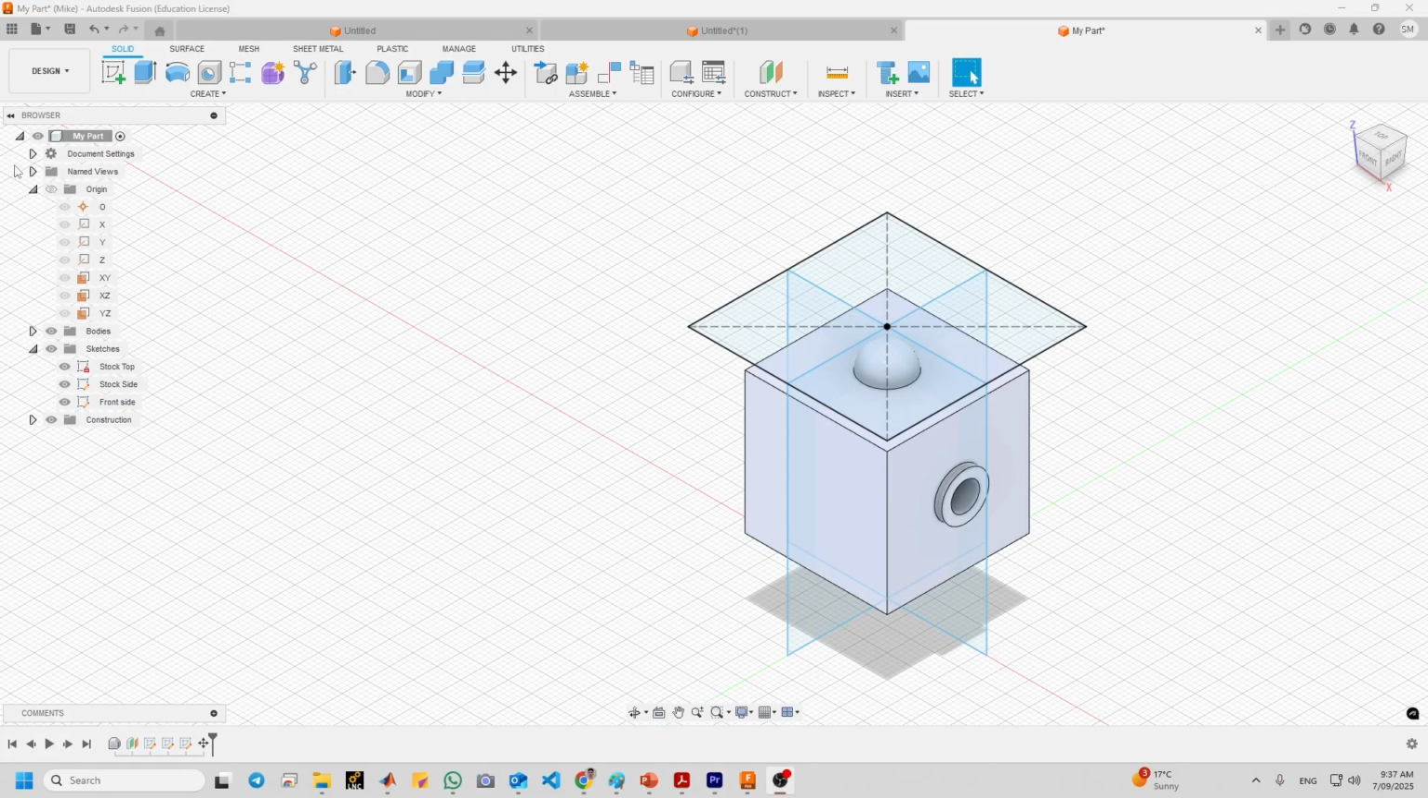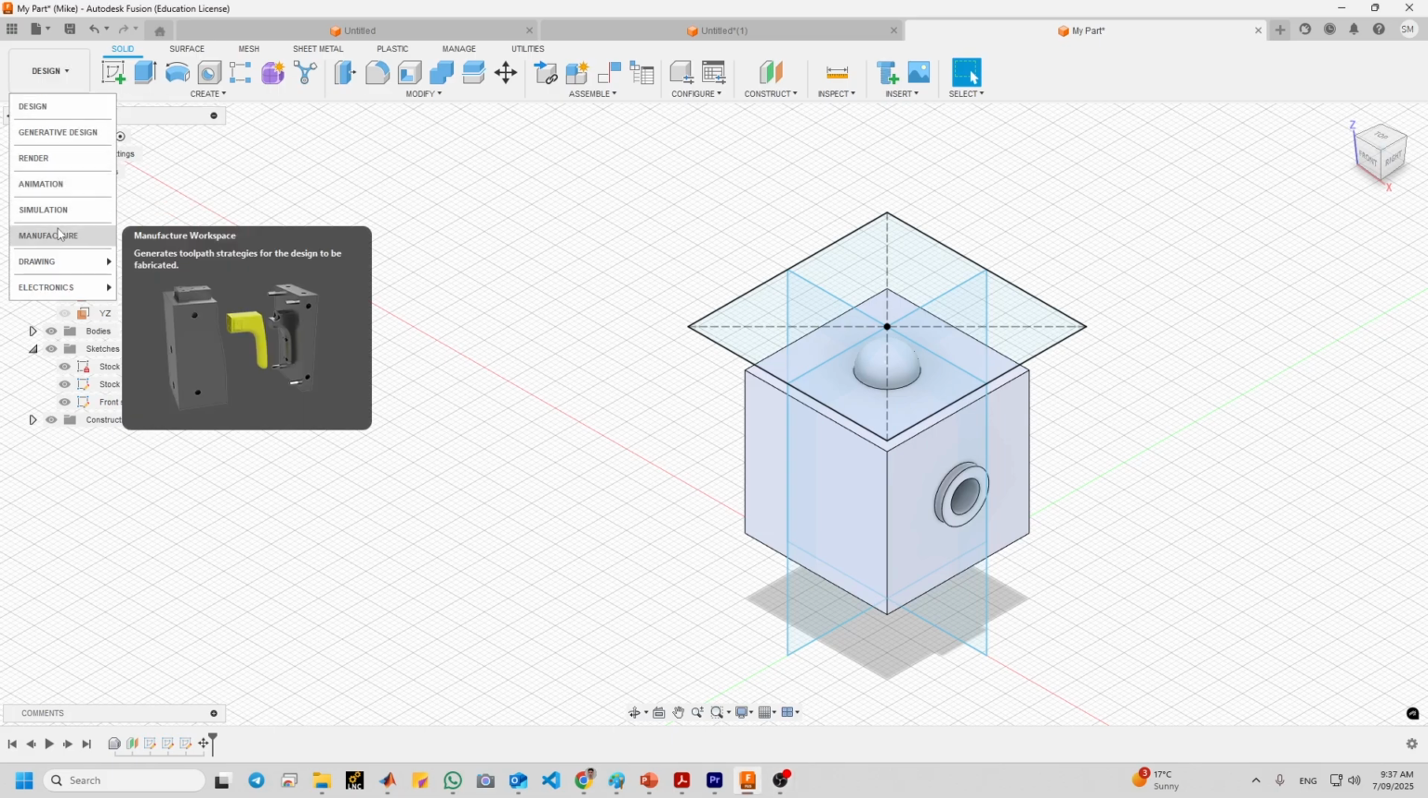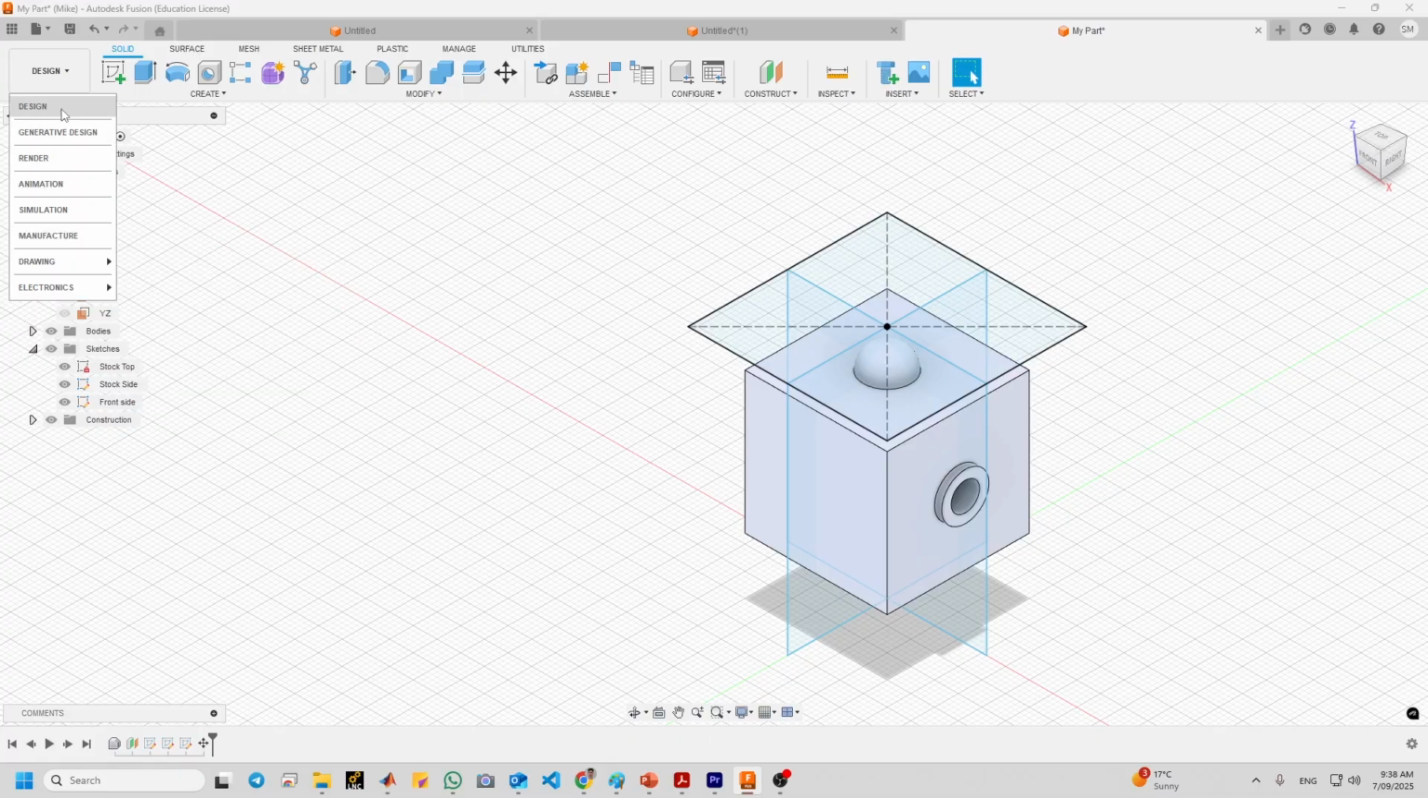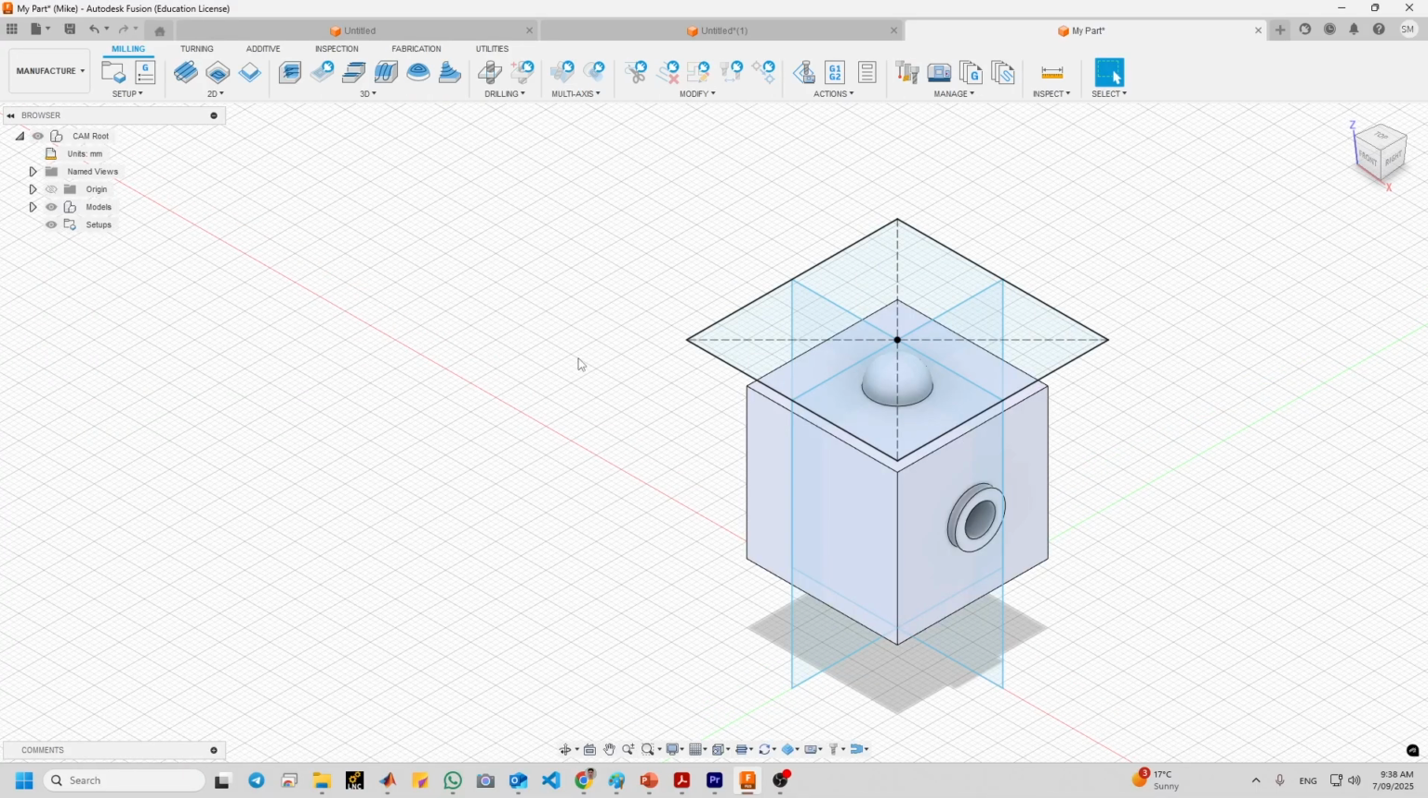Now to begin the CAM programming for the part, the design workspace needs to be migrated to the manufacture workspace, which is this one. It will generate tool path strategies for the design to be fabricated. And look at here, manufacture.